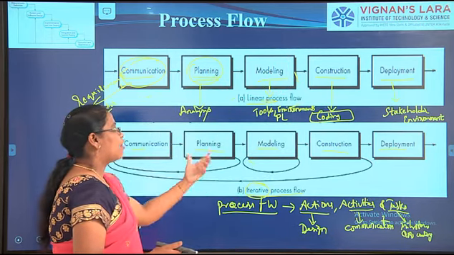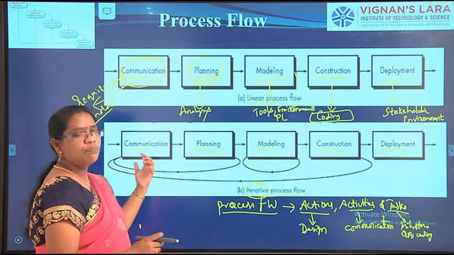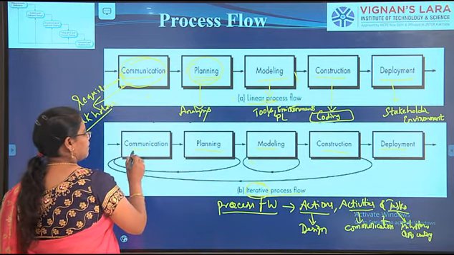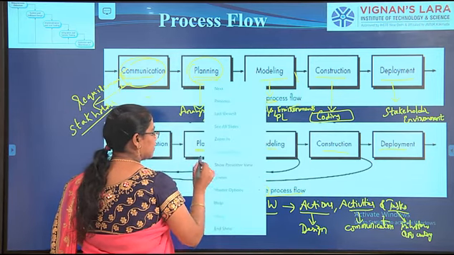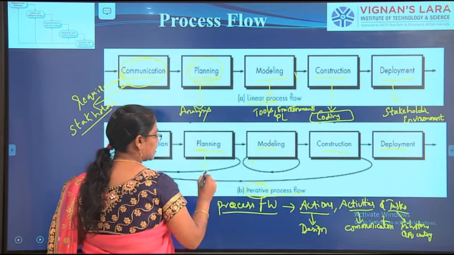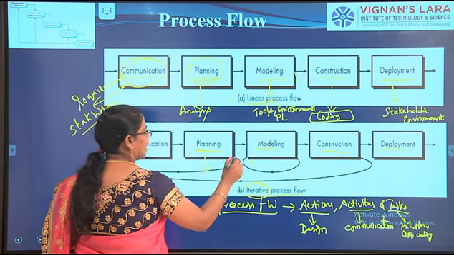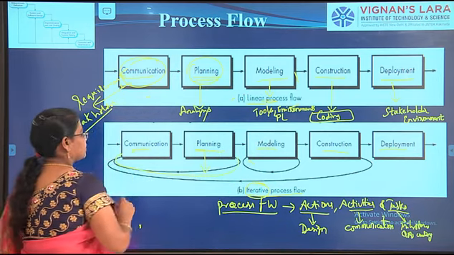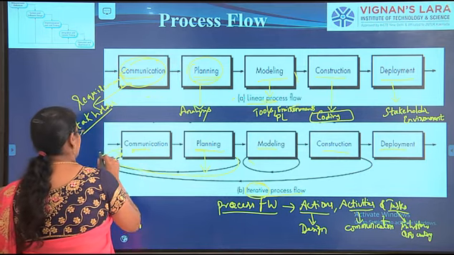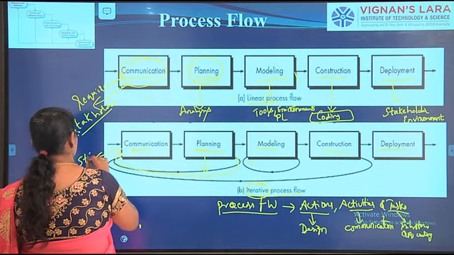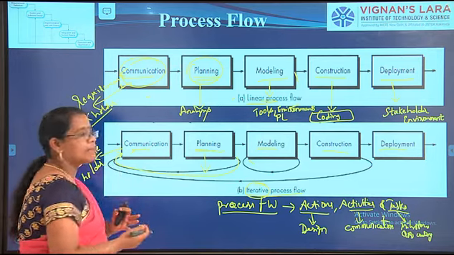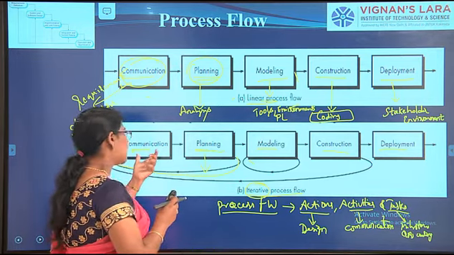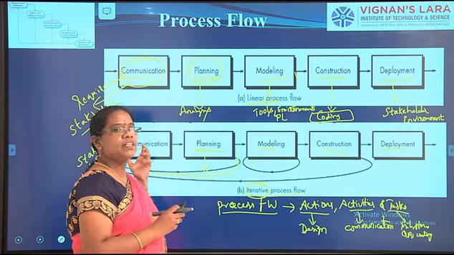Whereas in this, they have to go back at each and every step. That means first they will go for the communication and then go for the planning. After planning, if they have any error, if they see any problem in the planning, again they will go back to the communication. That means the stakeholder. While planning the project, if they have any doubts or any requirements regarding that, again they go for the communication. That means again they meet the stakeholder.